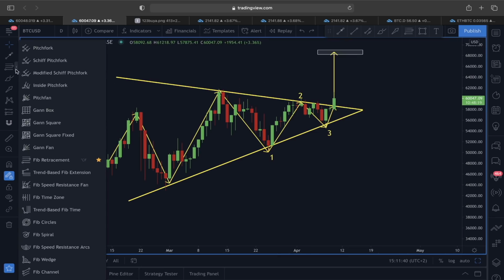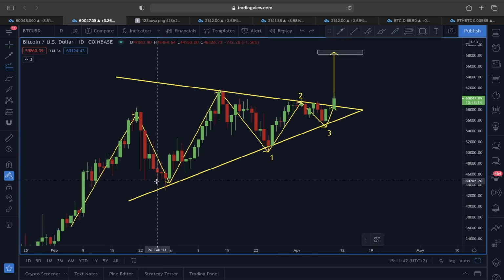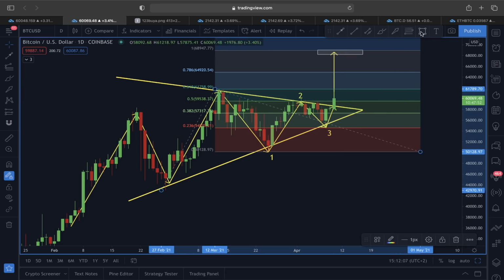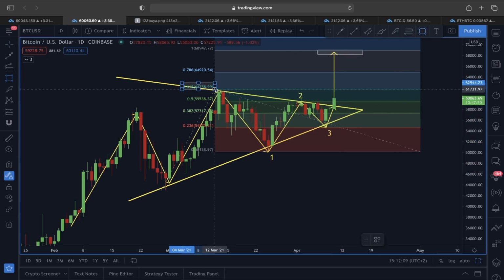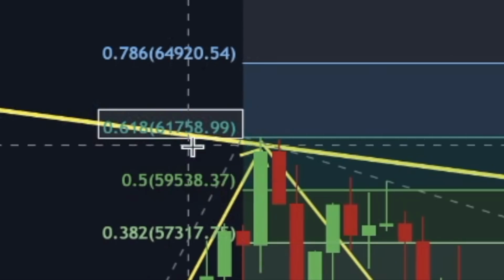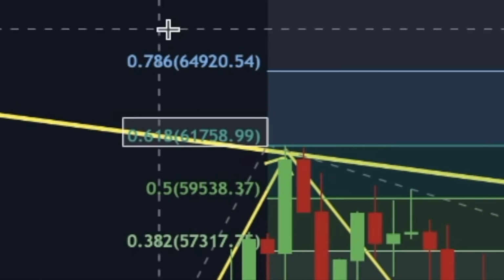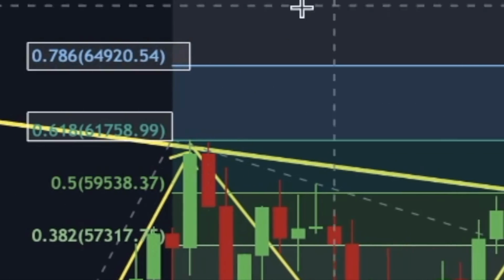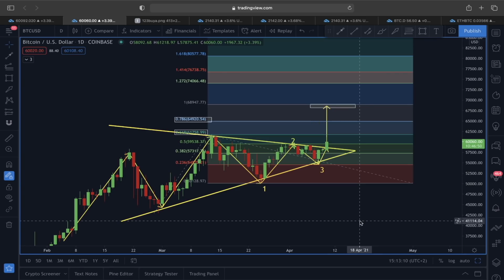in an upper direction. And if you also want to look at the current price structure, I mean the current price movement, we can see the 59,500 neckline has already been broken, which I mentioned in my yesterday video. The short-term price target for us right now is going to be this Fibonacci line, which is 0.618, sitting around 61,758, and the 0.786 Fibonacci level, which is around the 64,920 price level. So this is what I see right now looking at the price action of Bitcoin.